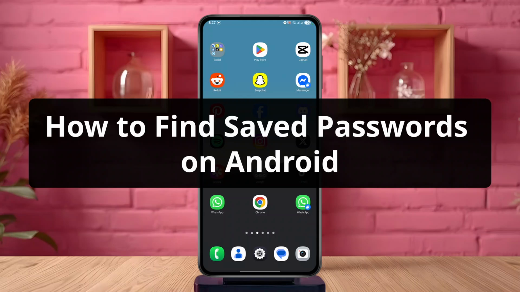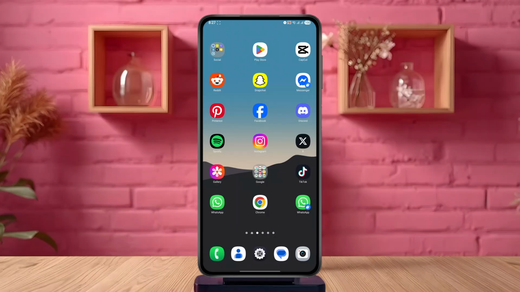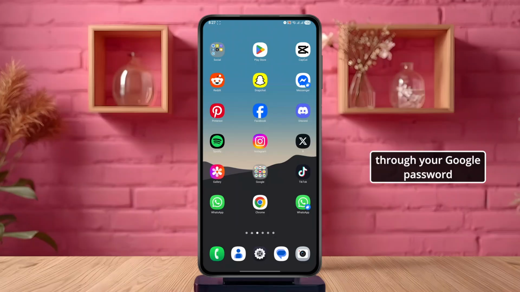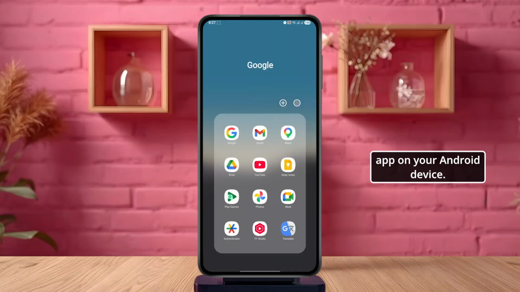How to find your saved passwords on Android. This tutorial shows you how to access all your saved passwords through your Google Password Manager on your Android device. First, open the Google app on your Android device.